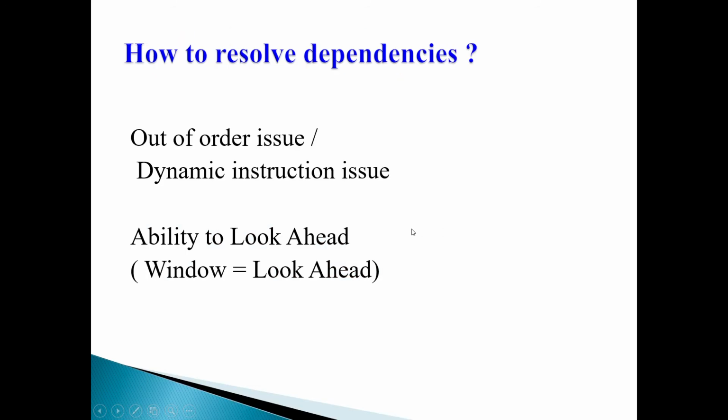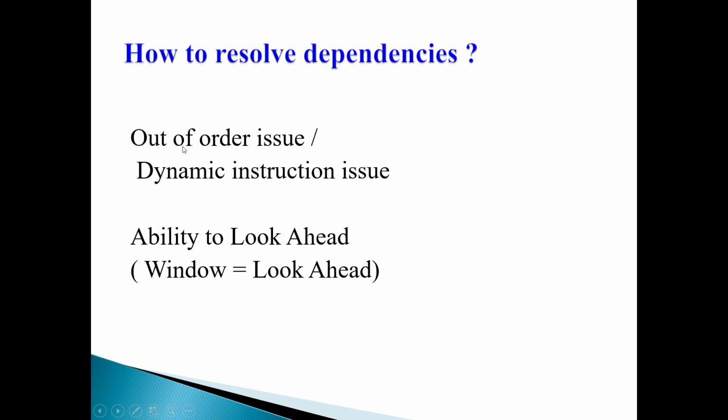Next we will see how to resolve these dependencies. Obviously hardware support is required to resolve these dependencies, because you are dealing with superscalar architecture. At the very first slide I told you superscalar and VLIW are the two trends. When you go for superscalar, you are dealing with runtime. When you go for VLIW, you are dealing with compile time. So all this is happening at runtime, so that support should be in the hardware. Then only the dependencies can be resolved.